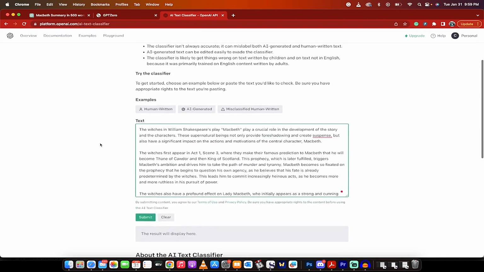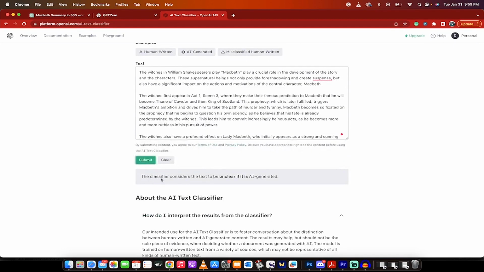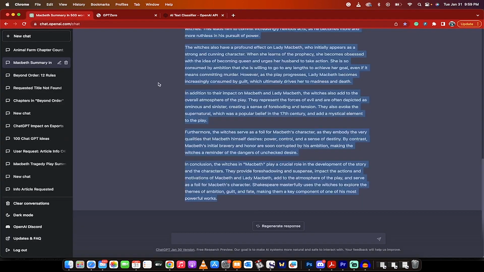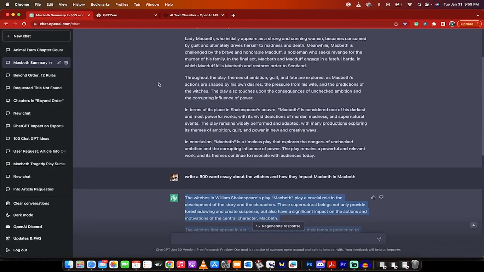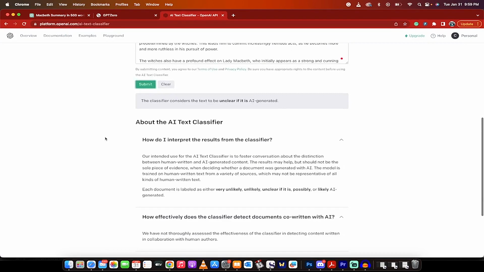So here we go. I've copy pasted it in, and I'm going to click on submit. So it's going to run its calculation. And of course, it comes back and it says, this is unclear if it is AI generated. It's absolutely useless at this stage because it's clearly, not only is it AI generated, it's AI generated by their own tool. So kind of not too useful here.